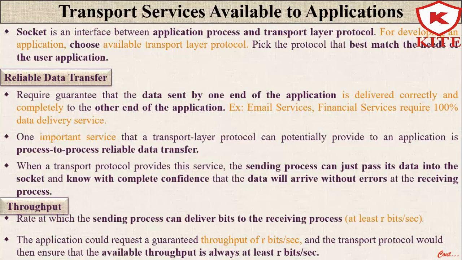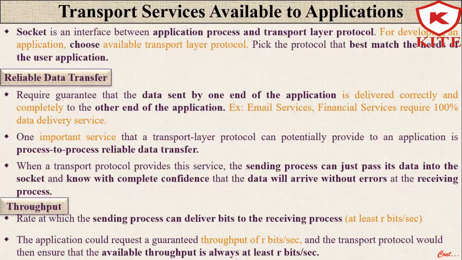In the transactions of bank facilities or financial applications, we require a guarantee that the data sent by one end is delivered correctly to the other end. The internet banking facility gives guaranteed data delivery, so the transaction of our internet banking is completely correct.